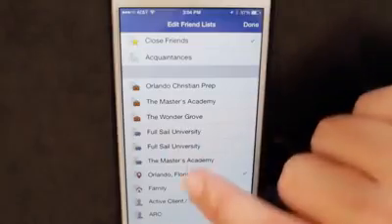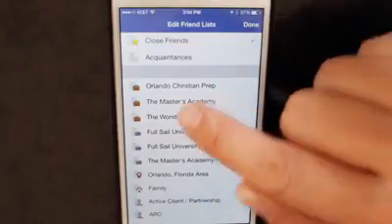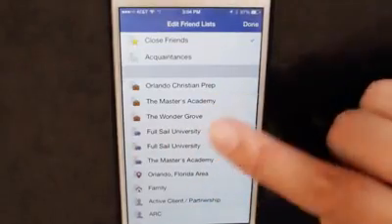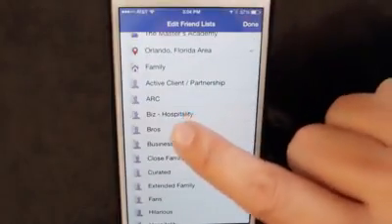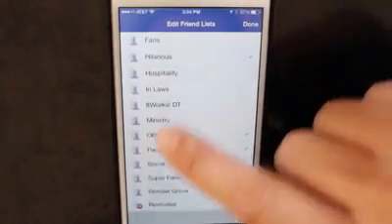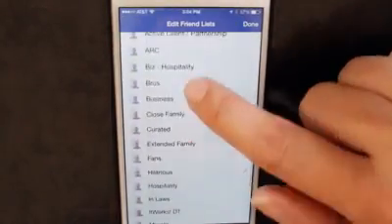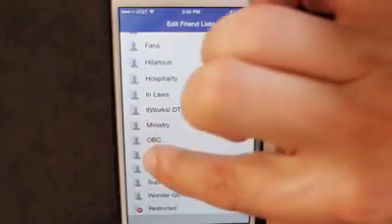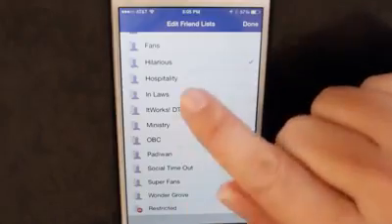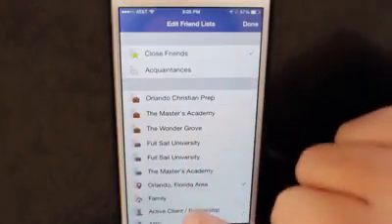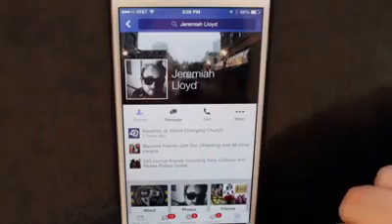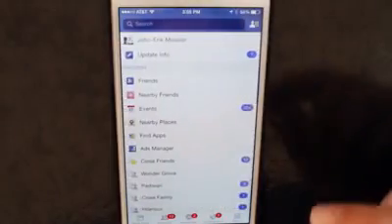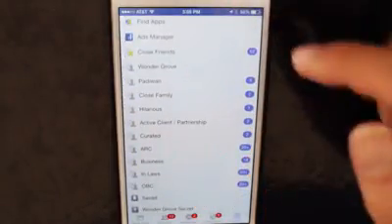Now here, you see that Jeremiah is a close friend. These lists here are generated automatically. So it could be where you went to school, maybe where your kids go to school. Now, these lists here are ones that I've created for myself. I see that Jeremiah is in curated. I also have him in Padawan or church or the Wonder Grove. I can put somebody in multiple lists. If I want to look at Facebook just by that list, I have them here.